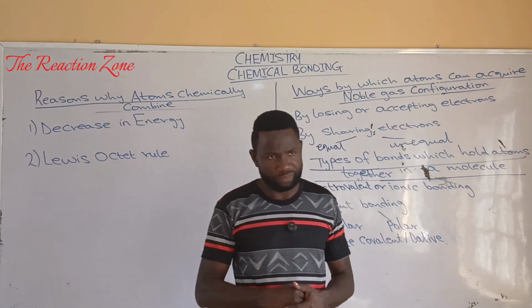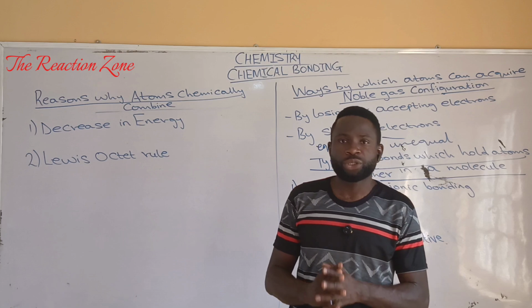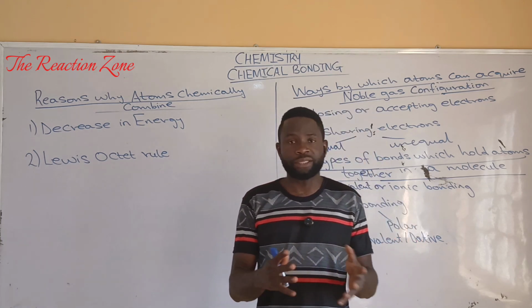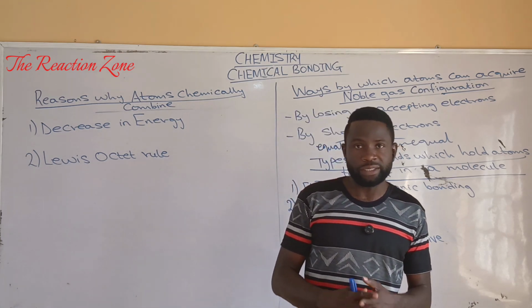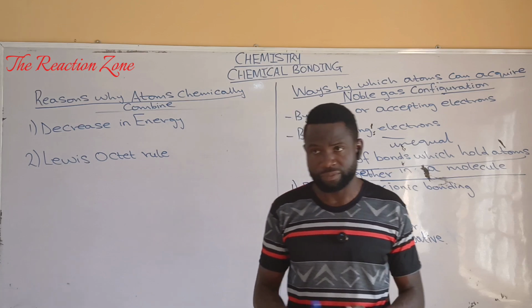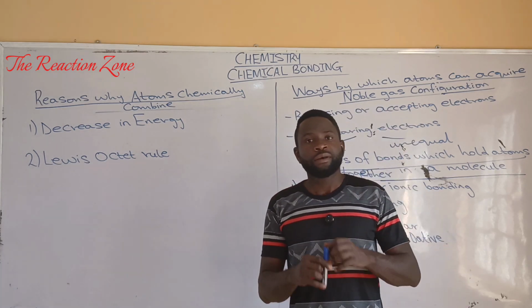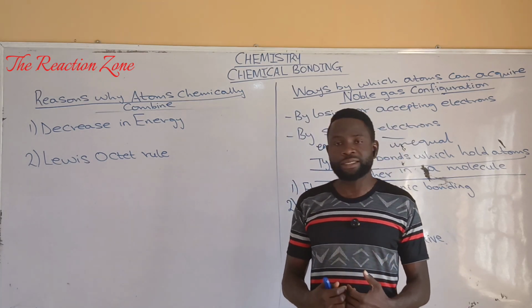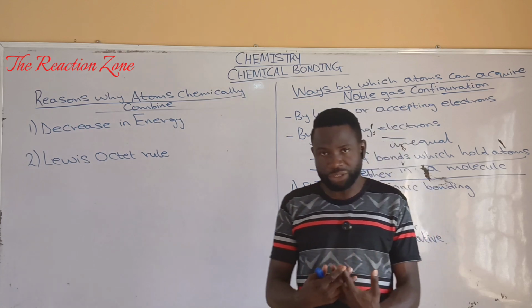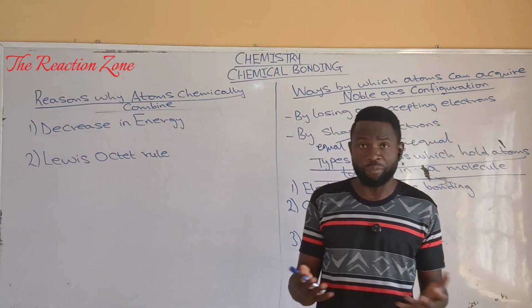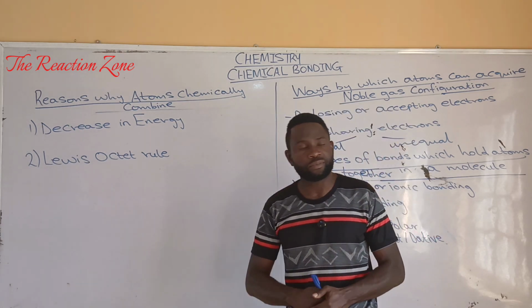Generally speaking, a system that has stored potential energy is less stable than a system that doesn't have any. The bonded state has a lower potential energy compared to the unbonded state.